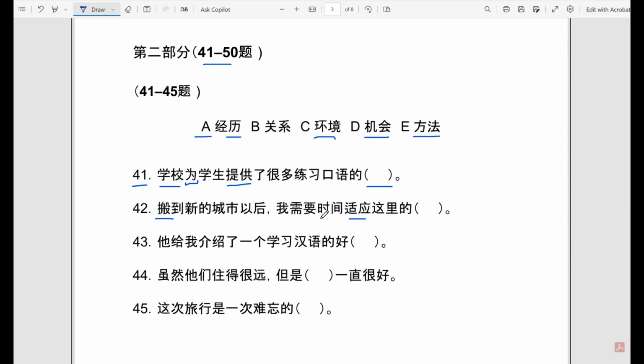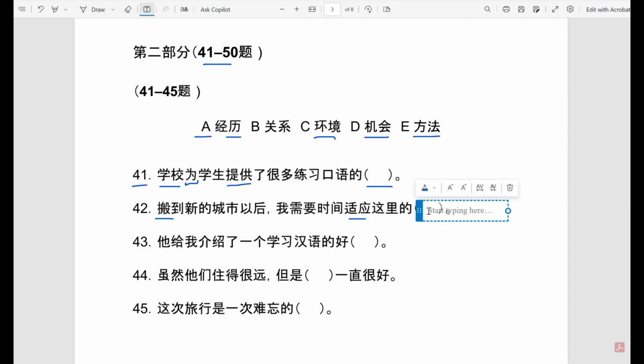So I need time to adapt to something that is 这里 here. So this is already a bit more narrow because the only word that makes sense in this context is 环境. I need to get used to the environment that is here. So let's add C into this gap. And always remember to strike out the words you have used.